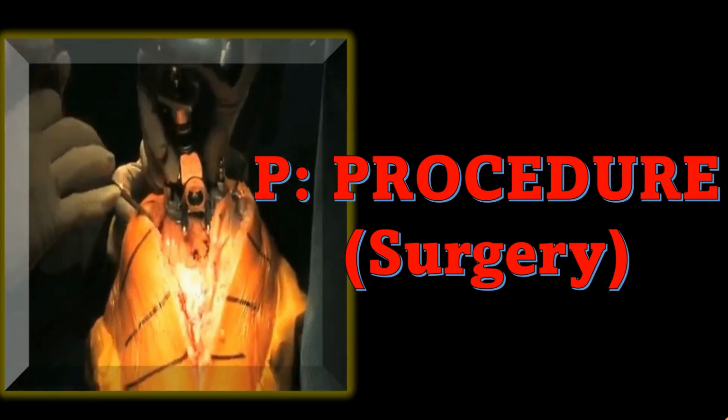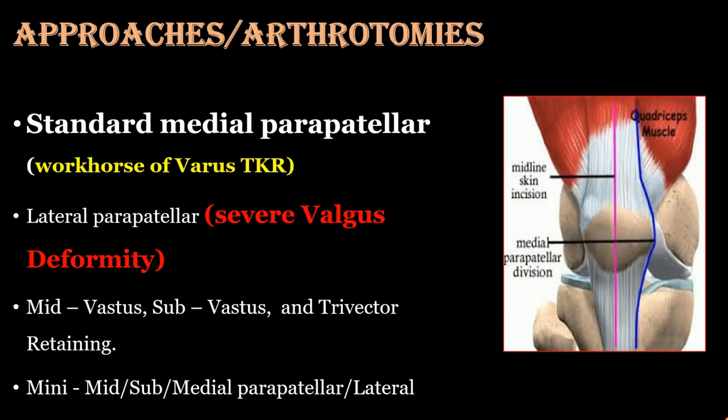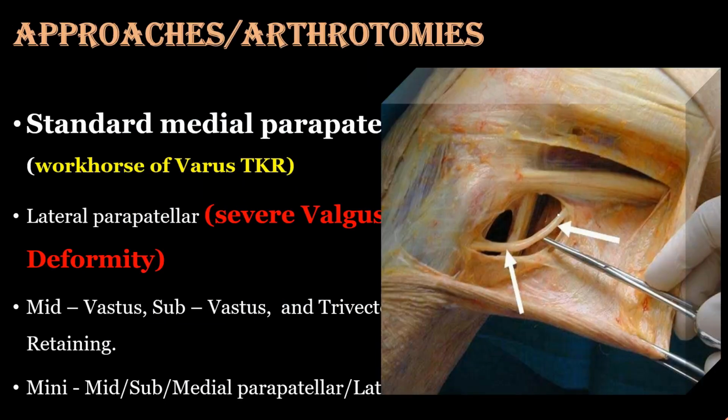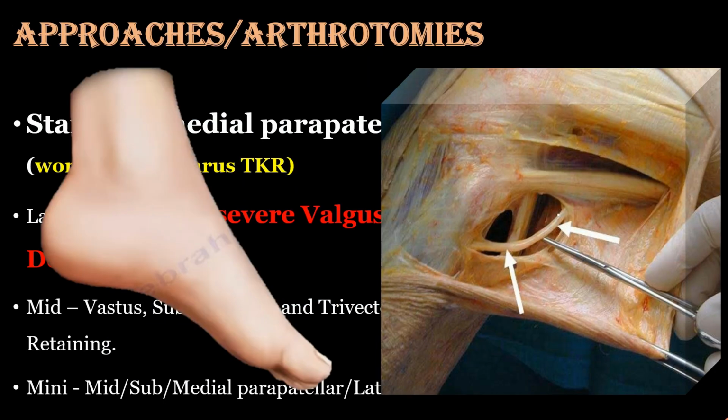Among various approaches to the knee joint, the medial parapatellar approach is most commonly used. Midline approaches are often used for revision or patellar surgery, while lateral approaches may be required for severe valgus deformity. This matters because severe valgus correction carries a higher risk of common peroneal nerve injury and post-operative foot drop. Therefore, blocks that may involve sciatic or common peroneal components should be used cautiously or avoided.